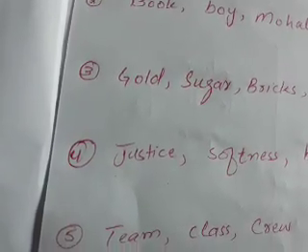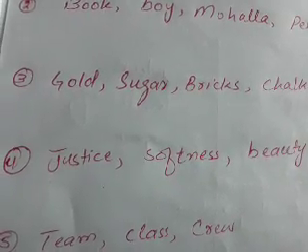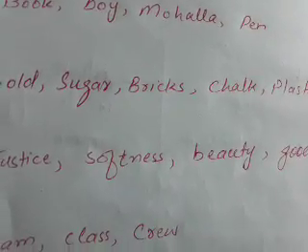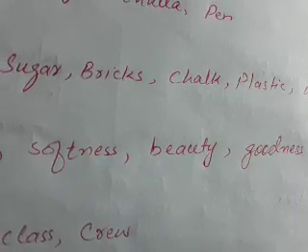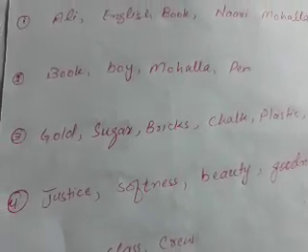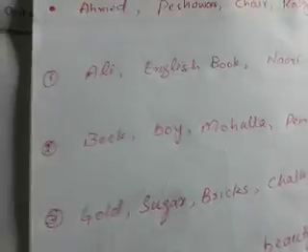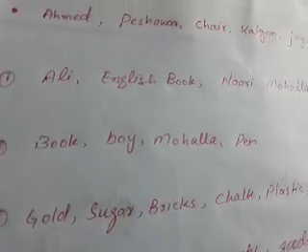Have you ever seen justice? No, you just feel justice. Have you seen softness? No, you only feel that this thing is soft. Have you ever seen beauty? You just feel beauty. And goodness, it is also something that we can feel. So students, now all these examples belong to a different kind of noun, and all these belong to abstract nouns.